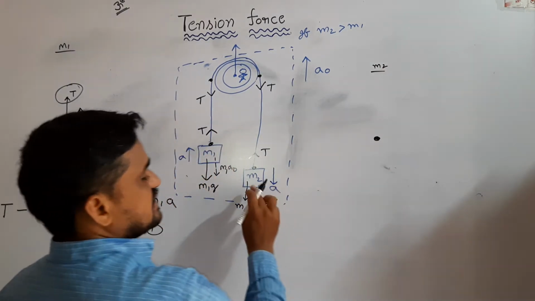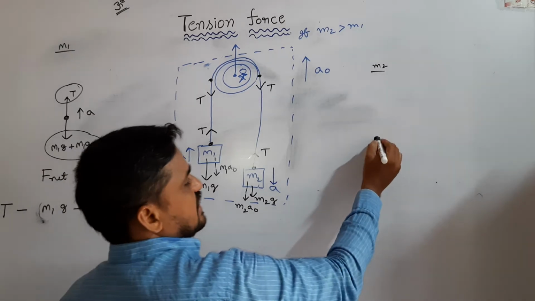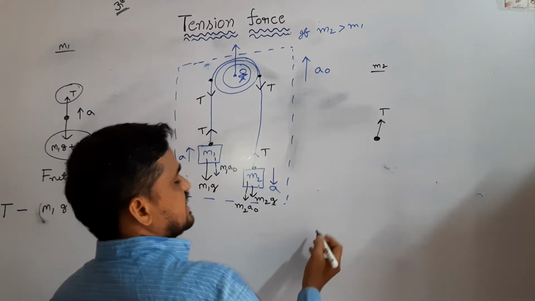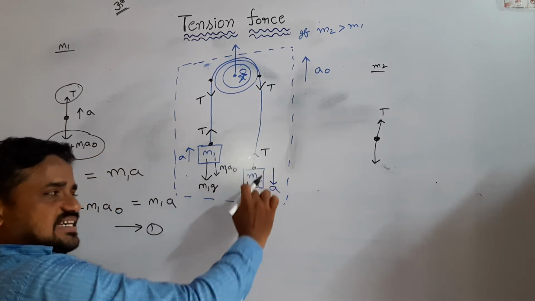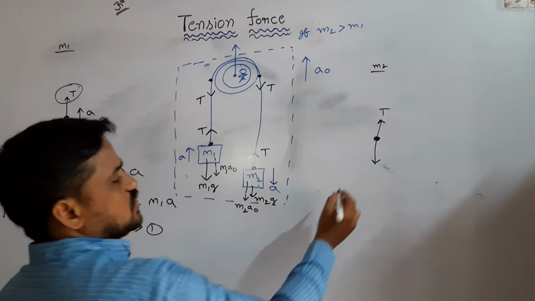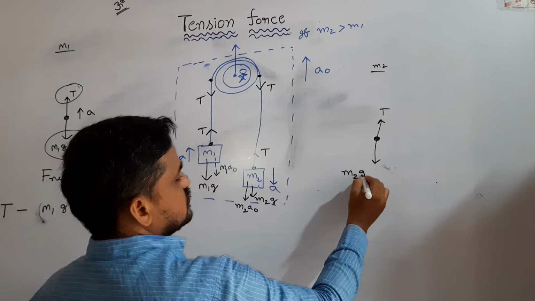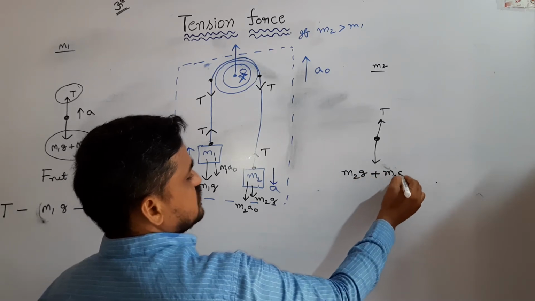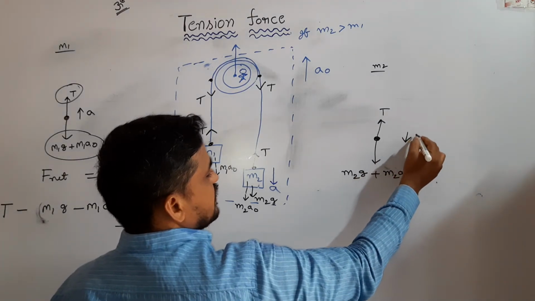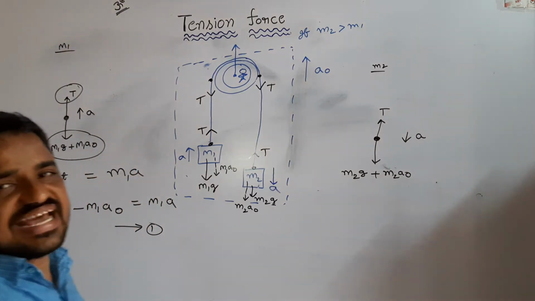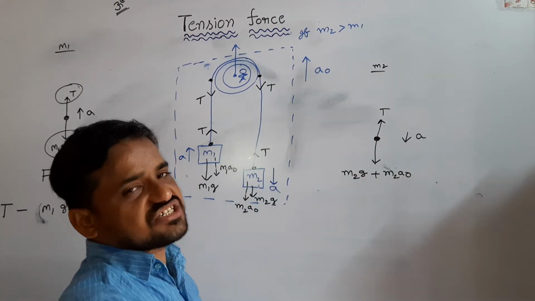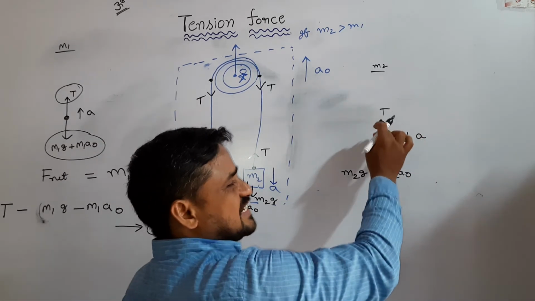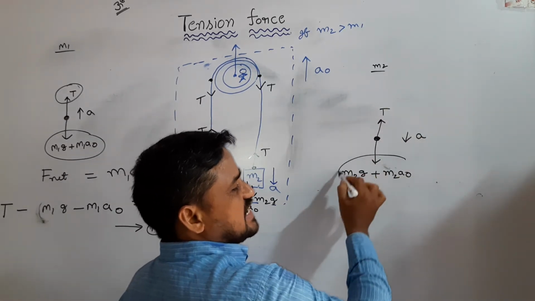So we consider this a point mass, and the two forces acting are upward force T, and downward force, the gravitational force plus pseudo force, m2g plus m2 a0. This body moves downwards with acceleration a. This body also moves down with acceleration, so it experiences unbalanced forces.